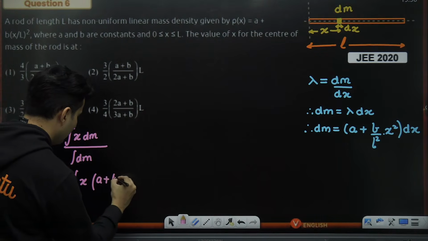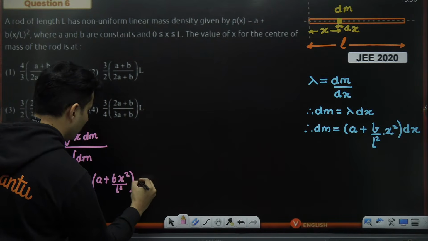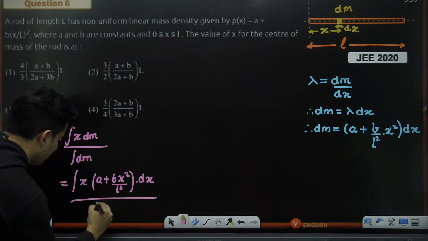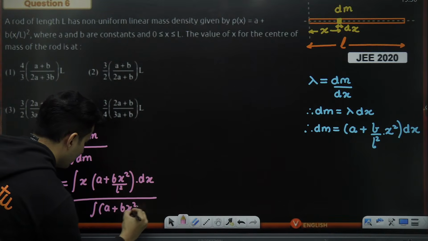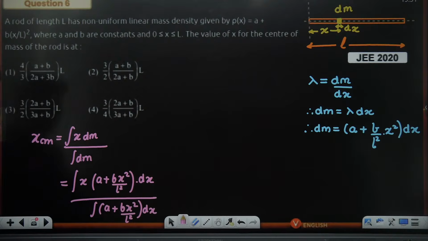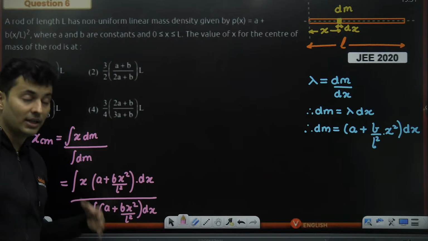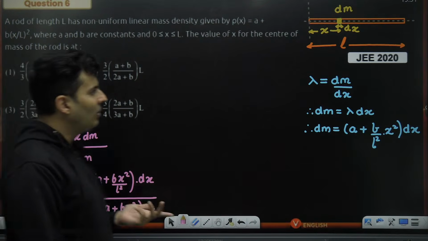A plus bx square by L square, and this whole thing into dx. This whole thing, crazy integration, guys. So a plus bx square by L square, and this dx. There is one small thing remaining, which is the limits. It's not an indefinite integration, it has to be definite. So limits. How will the limits be chosen?